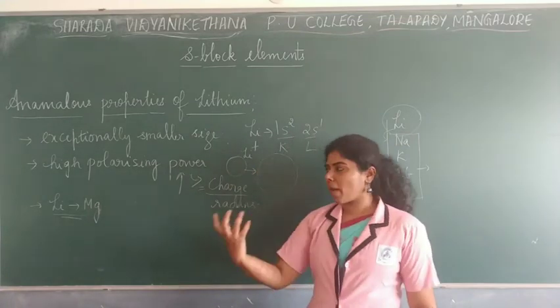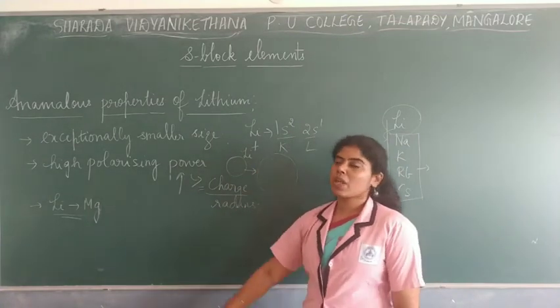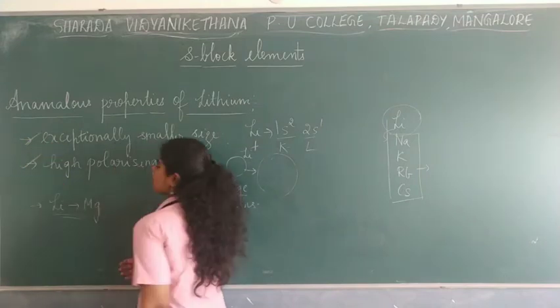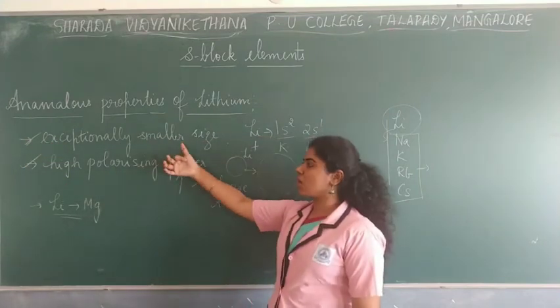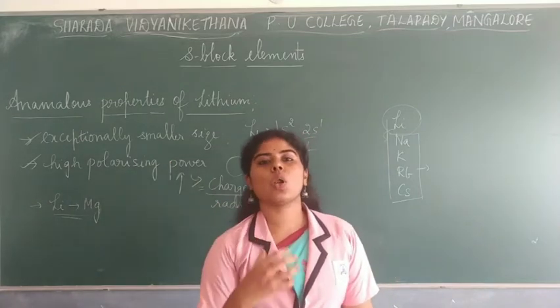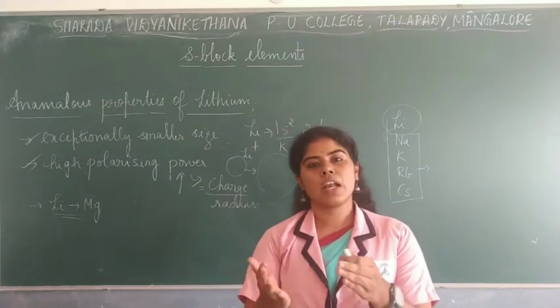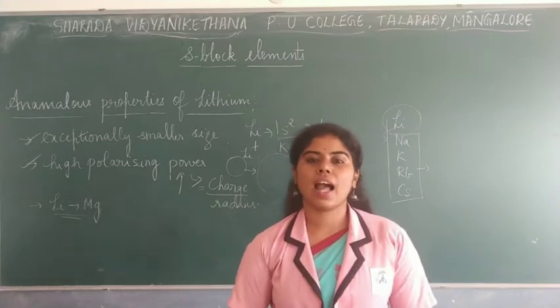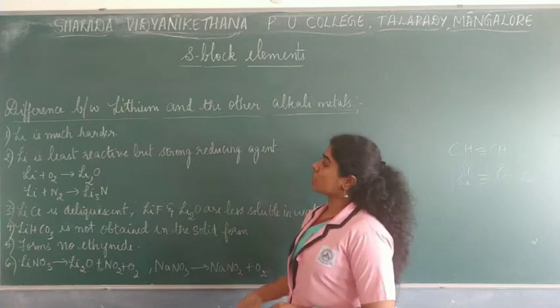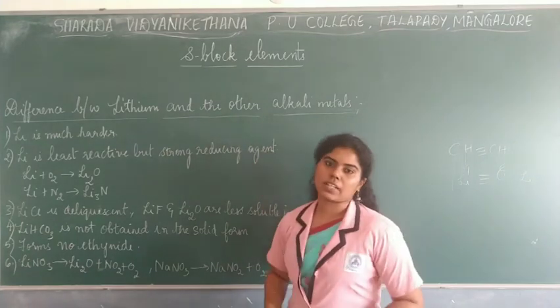So let's talk about diagonal relationship later on, but for now these two are very, very important. That is, first of all, lithium has exceptionally smaller size and they have high polarizing power. So this is the reason why lithium shows different property than the other alkali metals. So next, let us see the difference between lithium and the other alkali metals.